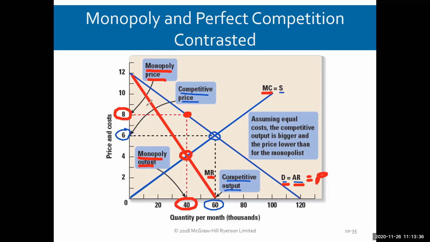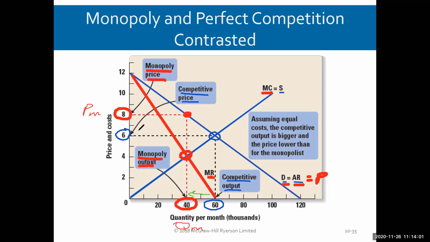Often this is shown as PM for price monopoly and QM for quantity monopoly. Okay, so what we've been able to show from here, I'll put it in lime green, is that the competitive output went from 60 down to 40. So there was a decrease in quantity produced.